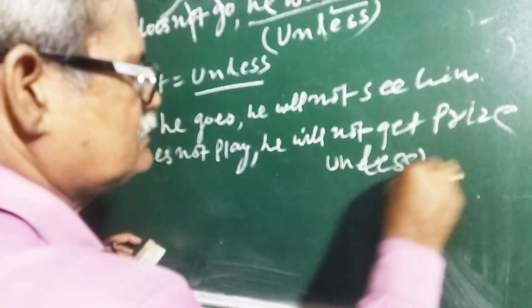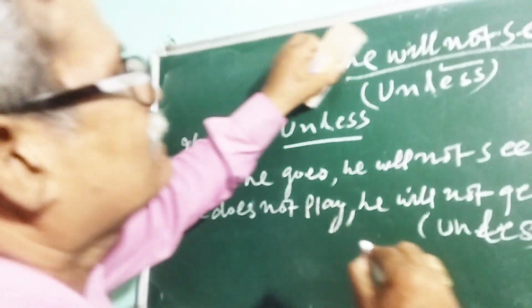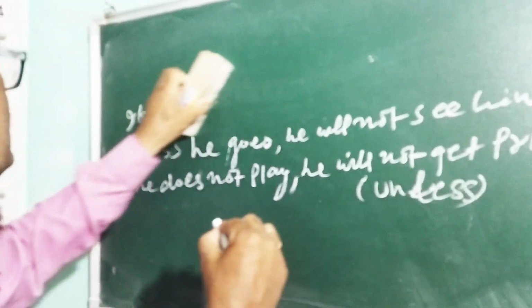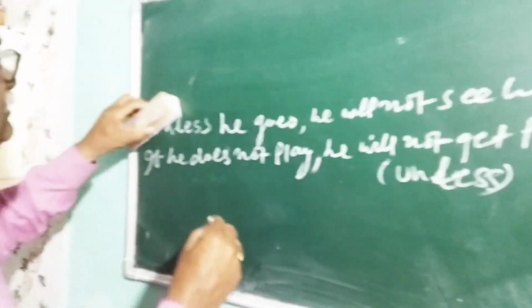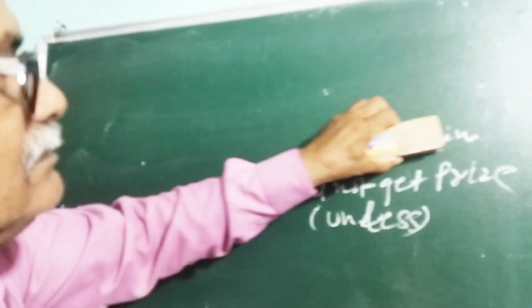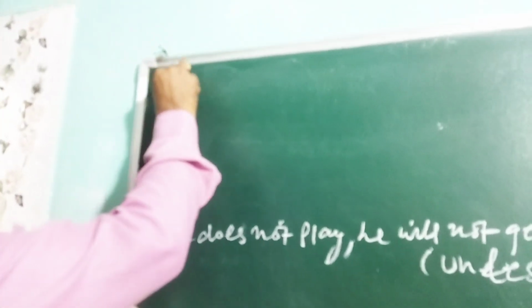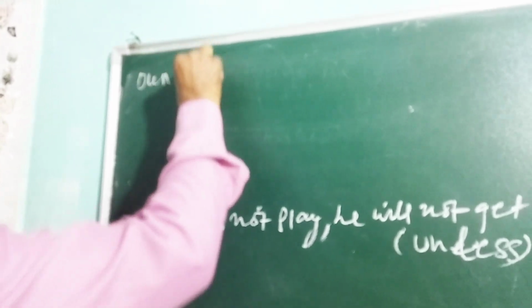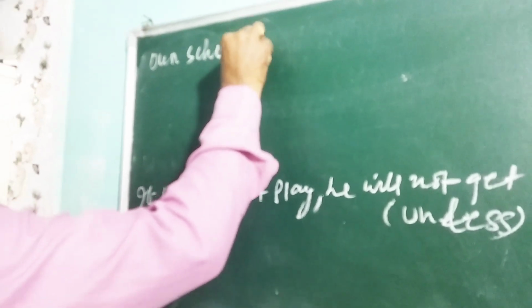Here is unless. Now I am teaching another thing. You write it down. Our school dash tomorrow.